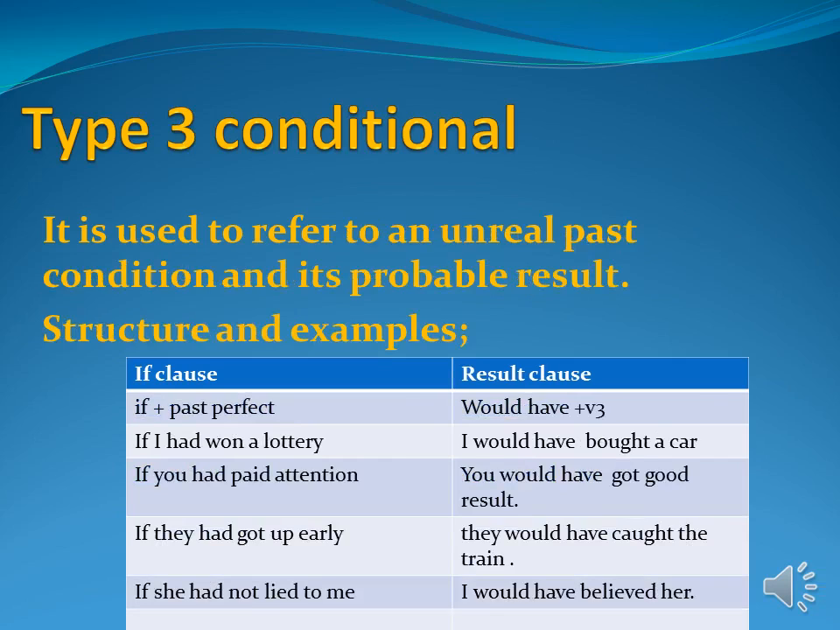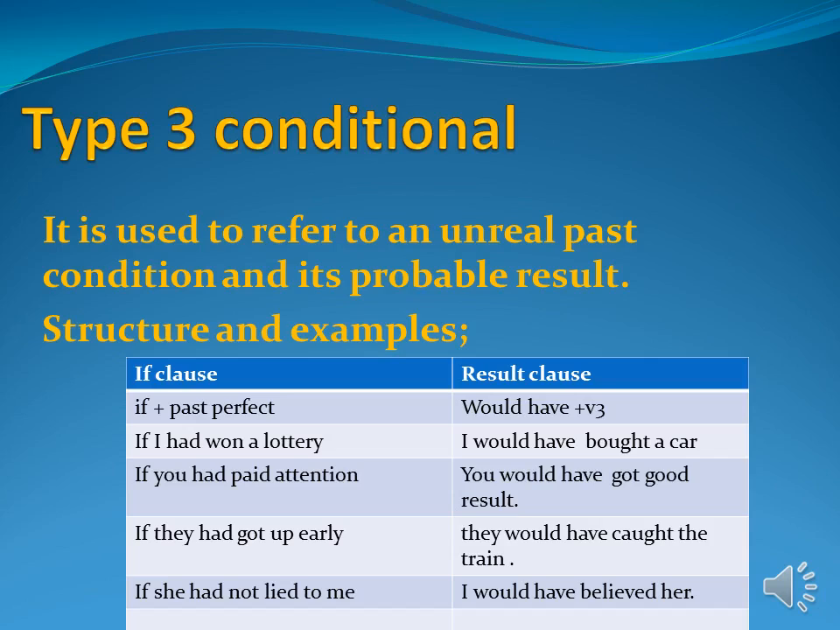Now let's move to the last type of conditional sentence, that is type 3 conditional. I am defining it: it is used to refer to an unreal past condition and its probable result. Here the structure is displayed in front of you. Its first part, that is the if clause, will be if with past perfect. Past perfect means had with third form of verb. And its result clause will be would have plus third form of verb.